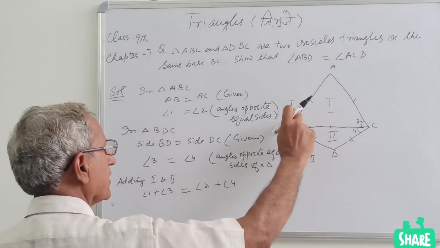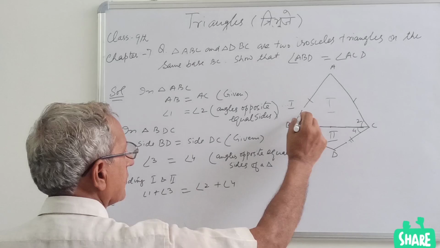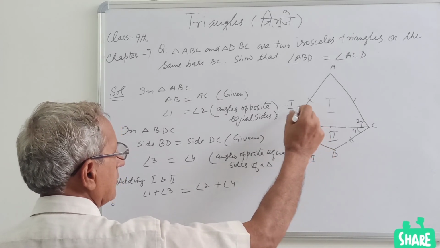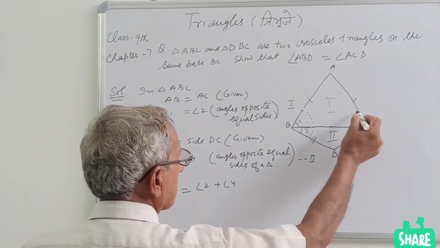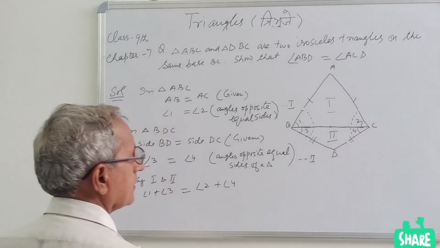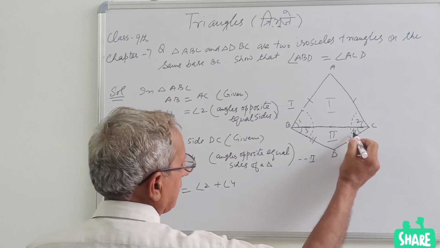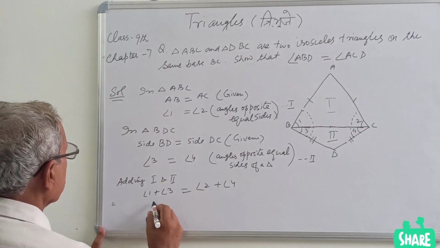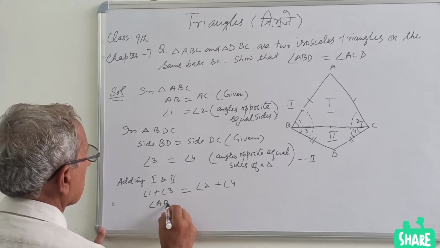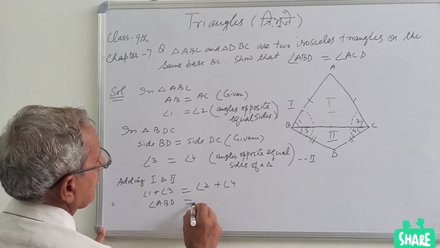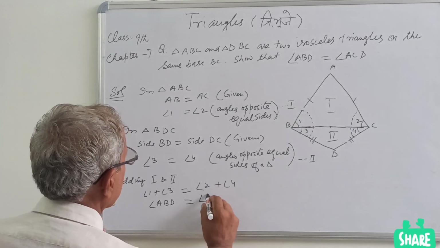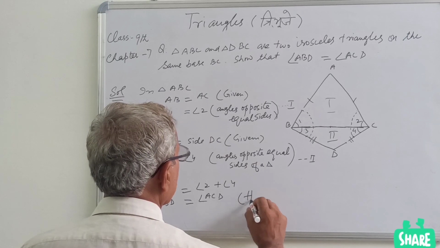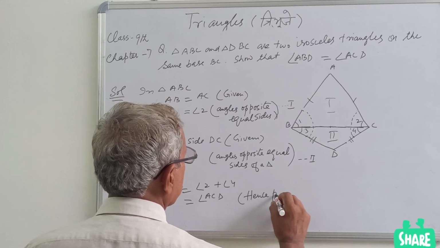You have added angle 1 to angle 3, so that makes our upper angle. Similarly, when I add angles 2 and 4, it becomes this one large angle. So therefore angle ABD equal to angle ACD, hence proved. So this was to be proved.